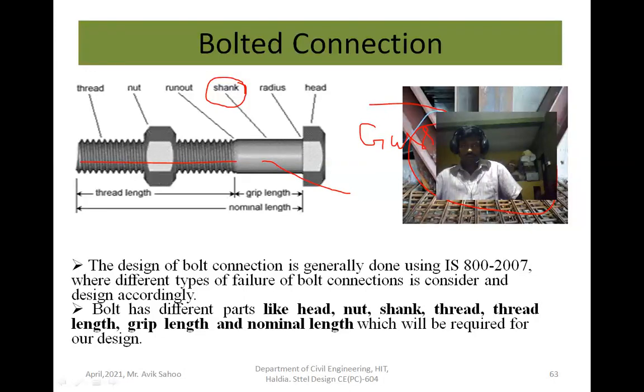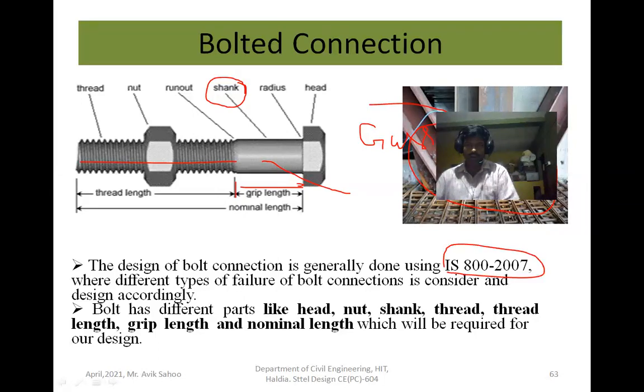This length is called the threaded length, and this length is called the grip length. The total length is the nominal length. The design of bolt connection is generally done using IS 800-2007.